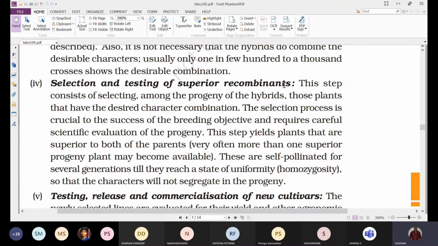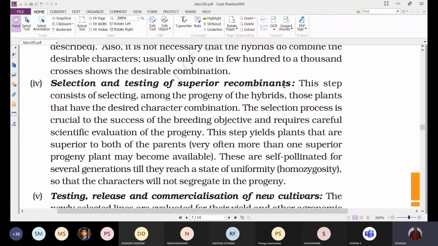So selection and testing of superior recombinants. First we have to select, because they are undergoing hundreds and thousands of plants in the hybridization process. In that, each plant variety has produced seeds of desirable characters. That one they have to select. They have to test whether they are able to produce similar characteristics in further generations also. So the step consists of selecting among the progeny of the hybrids.